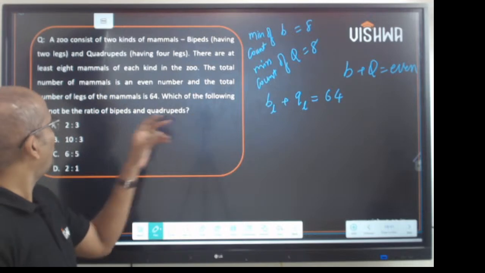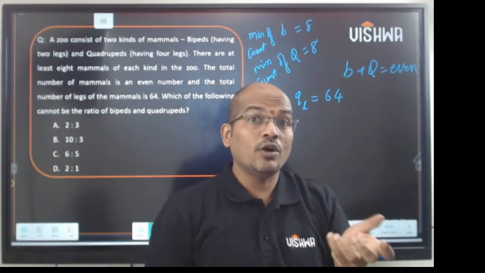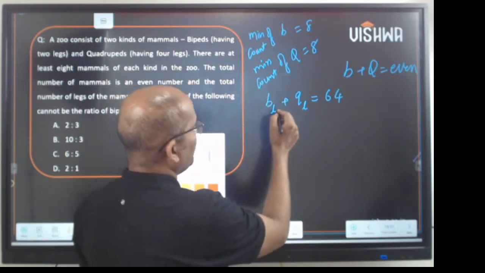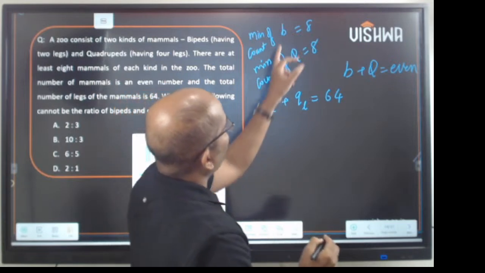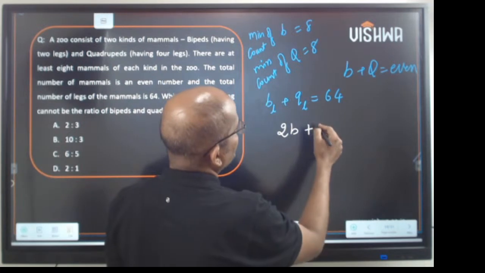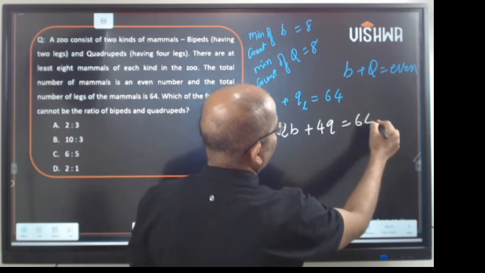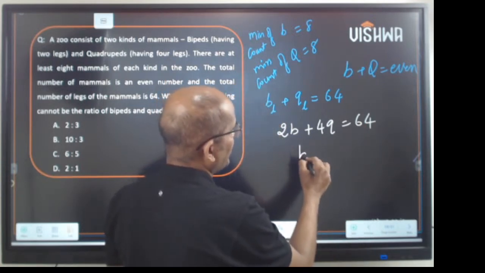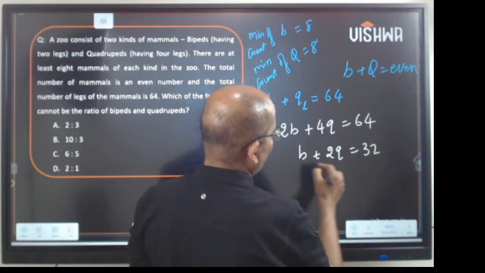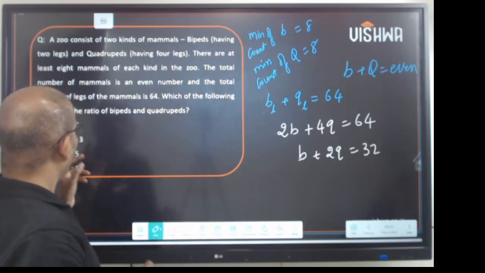Now, the question is, which of the following cannot be the ratio of bipeds to quadrupeds? Cannot be, not can be. Now from this, can I say that bipeds have two legs? As I have b bipeds and q quadrupeds, legs are 2b plus 4q, which is 64. Now from this, can I say b plus 2q is 32? Isn't it?